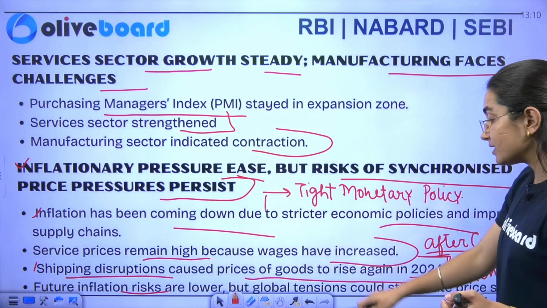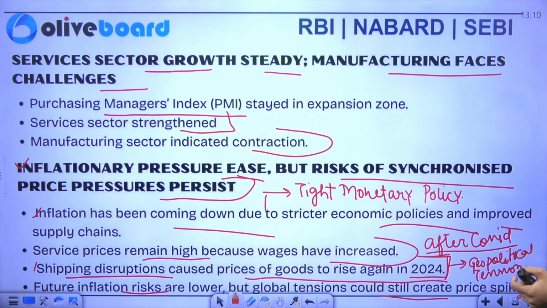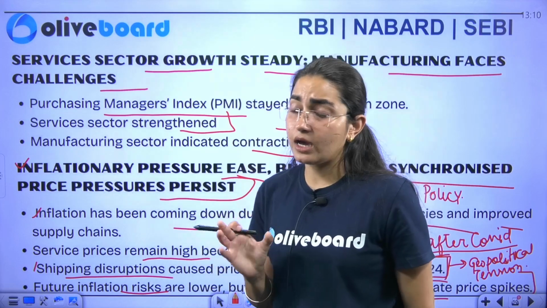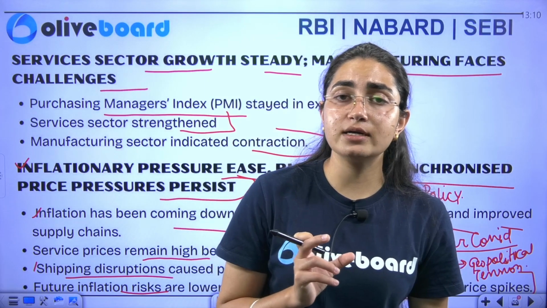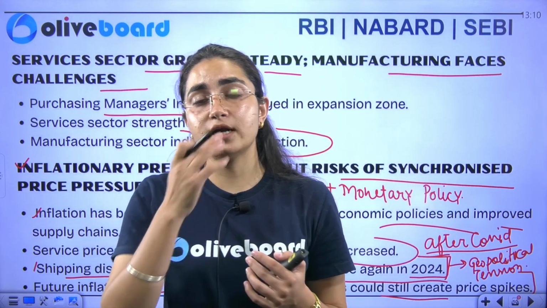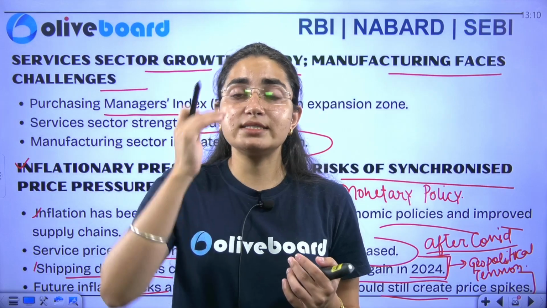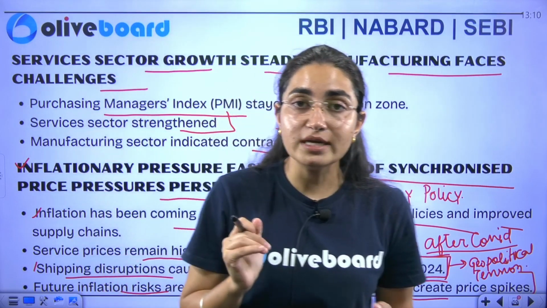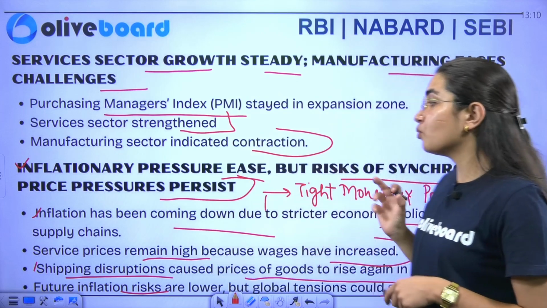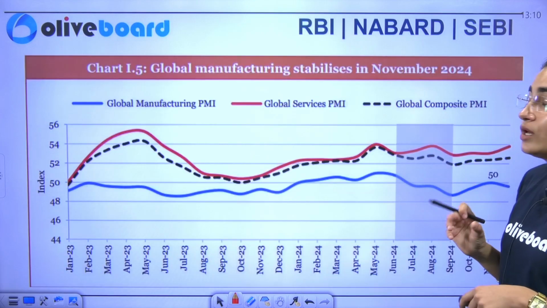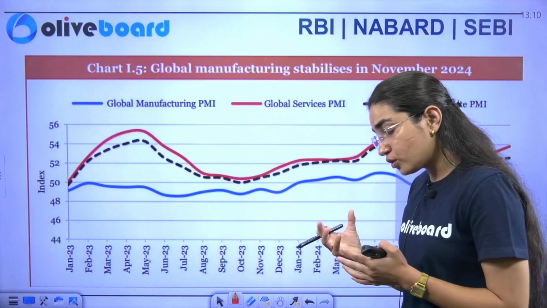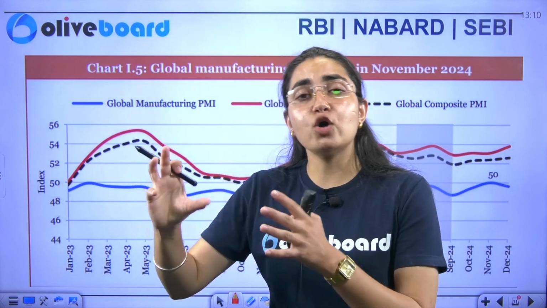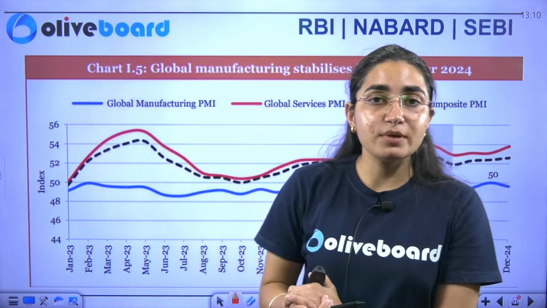They are lower, but the global tensions could still create price spikes. So this economic survey basically says that there exist political and geopolitical tensions. The world is still at risk, but you have to take care of your domestic economy. So the economic survey says to put more focus on the domestic perspective only.